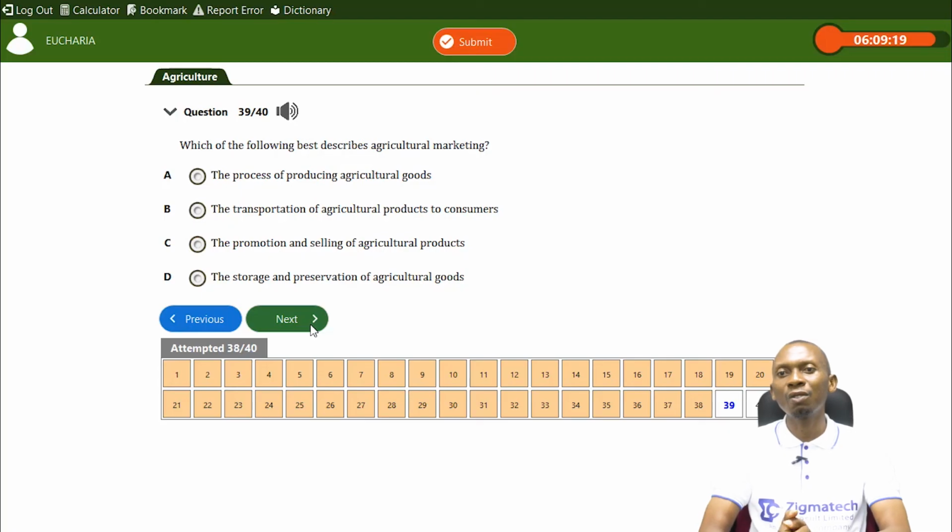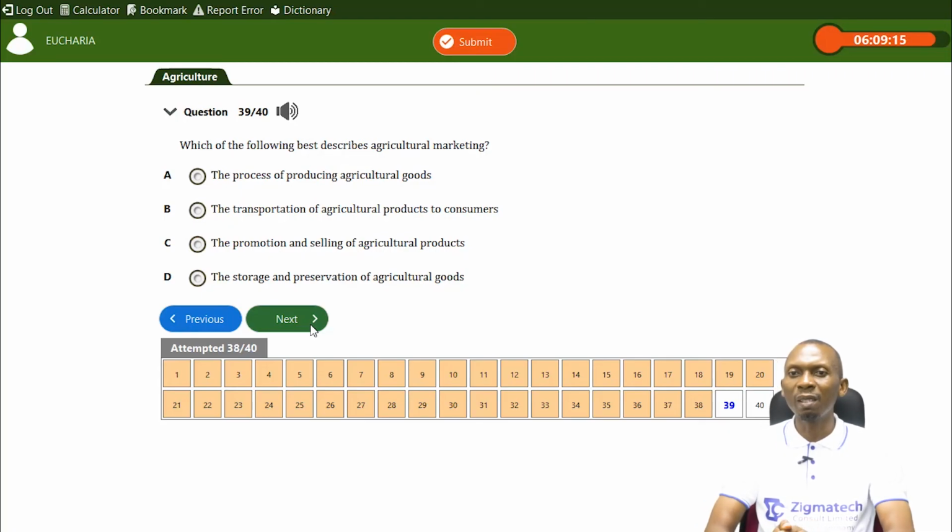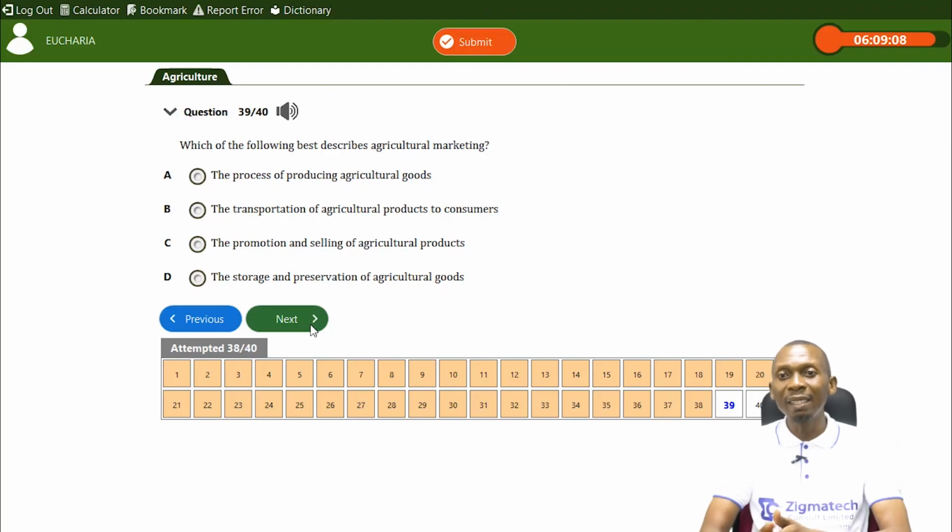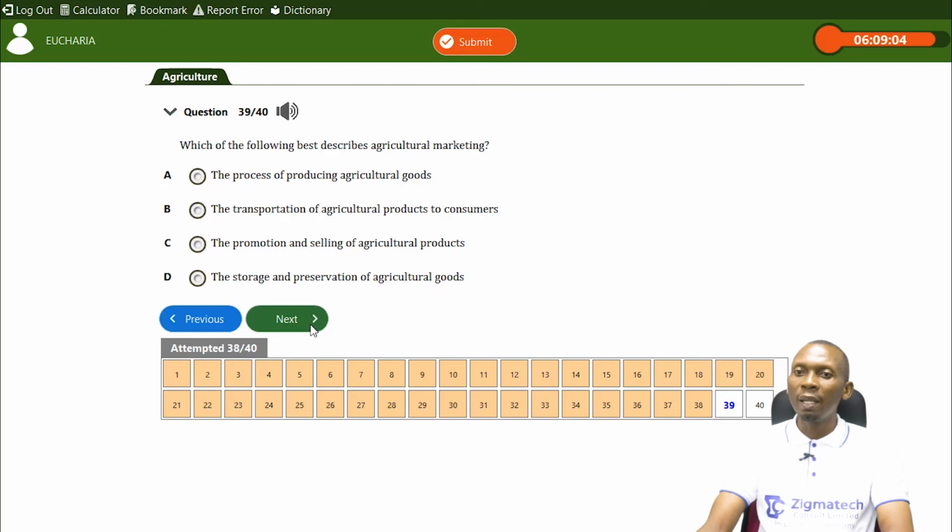Promotion and selling of agricultural products. Yes, marketing has to do with a process of distributing our produce, agricultural goods, from the producers to the consumers. It involves promotion, selling, so that should be the proper answer. Storage and preservation is also an aspect, but it's not the proper description of agricultural marketing.